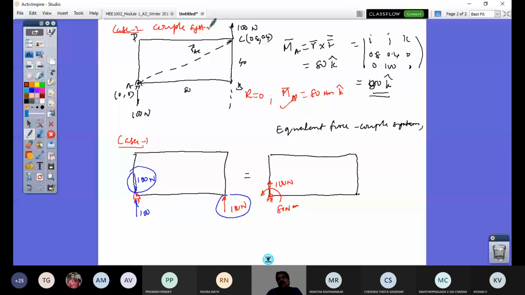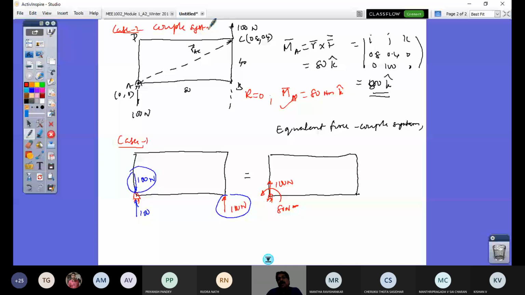Whereas if I take the same point here, P, and if I ask you to find the moment about this point, I would have the value here, this 100 into 0.4, because this distance is 0.4. And this force also is there, so this 100 into 0.4, both are of counterclockwise sense, so I will have 100 into 0.4 plus 100 into 0.4.